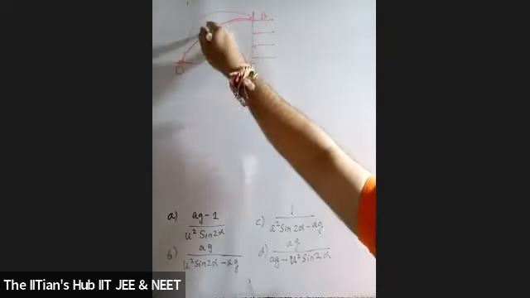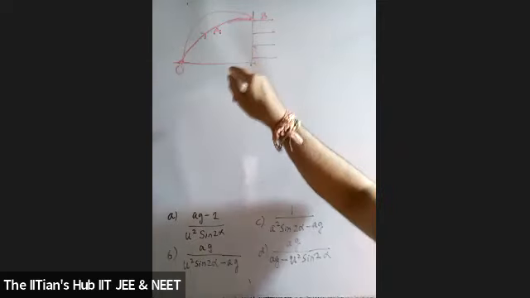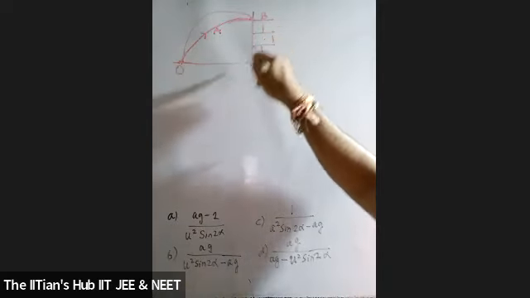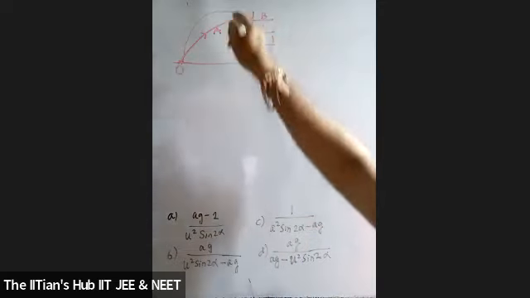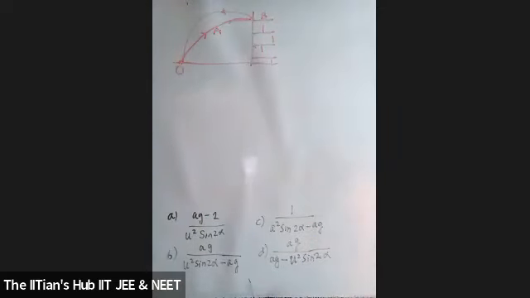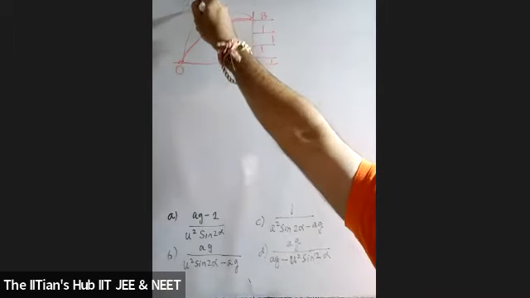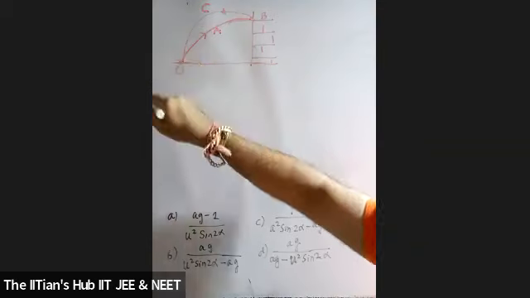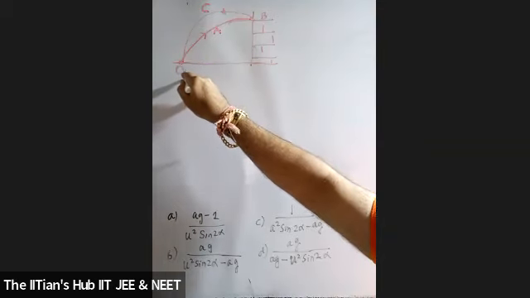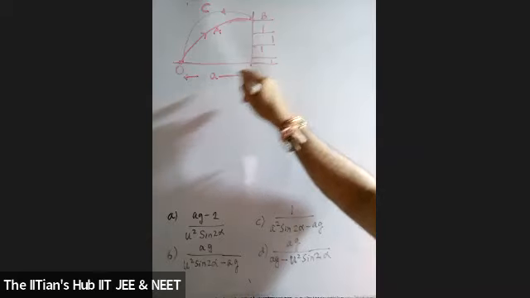This is path O, A, B towards the wall, and it hits and comes back along the path B, C, O. The distance of projection from the wall is small a.